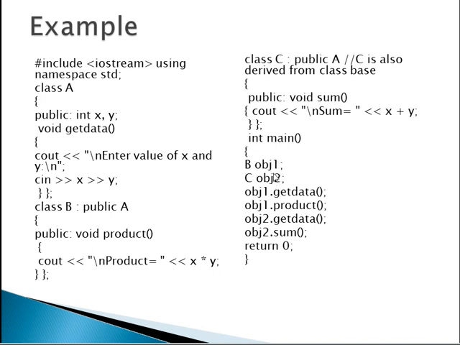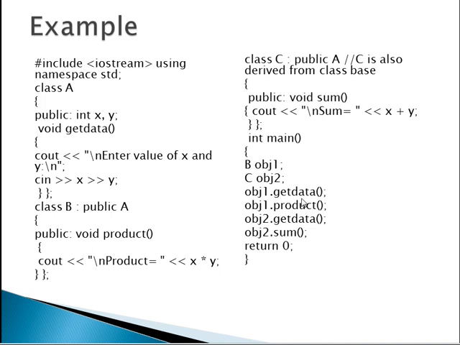In the main function, we are creating the objects of B and C, because B and C are the different classes which inherit class A. B's object is object1 and C's object is object2.